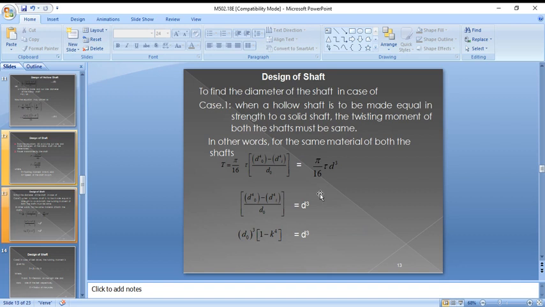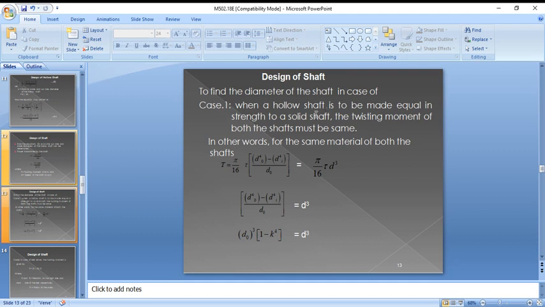To find the diameter of the shaft, in the first case, when a hollow shaft is to be made equal to the strength of the solid shaft: generally a hollow shaft is used most of the time, because it reduces the material.